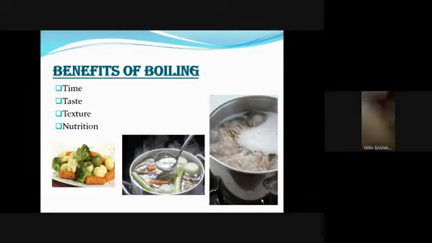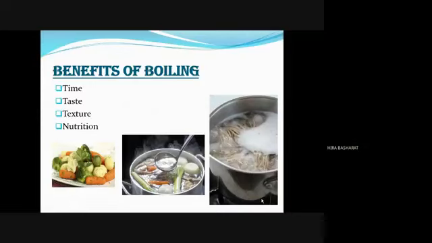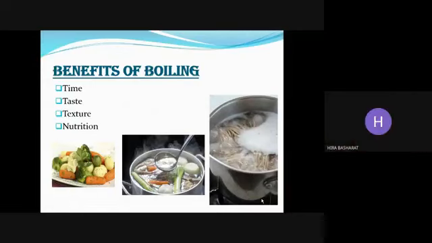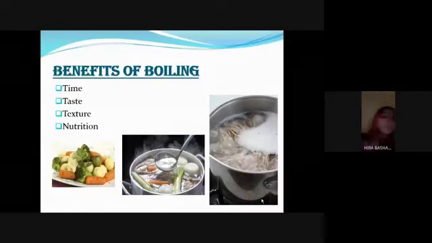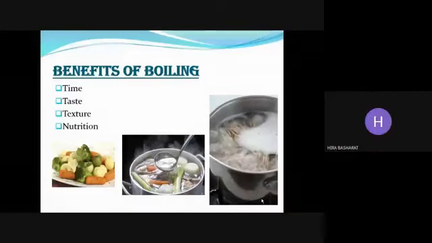And the next is taste. Boiled food retains its natural taste without the addition of fats or oil.